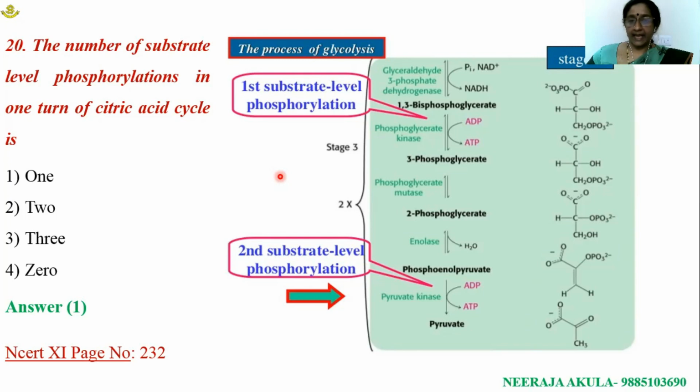from substrate to ADP. In the oxidation of one molecule of glucose, substrate level phosphorylations occur during glycolysis and also the Krebs cycle. In glycolysis, 1,3-bisphosphoglycerate is converted into 3-phosphoglycerate, during which ADP is converted into ATP. In the next step, phosphoenolpyruvate is converted into pyruvate in the presence of pyruvate kinase, during which a molecule of ATP is synthesized.